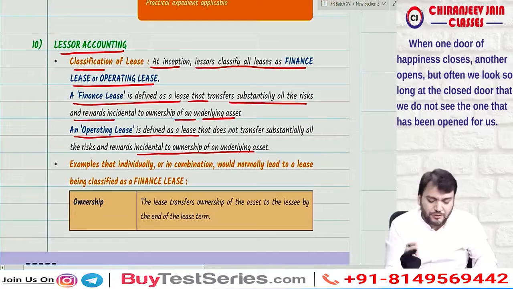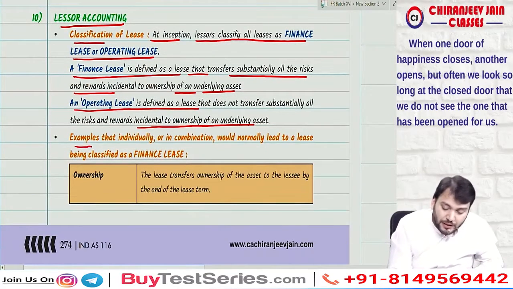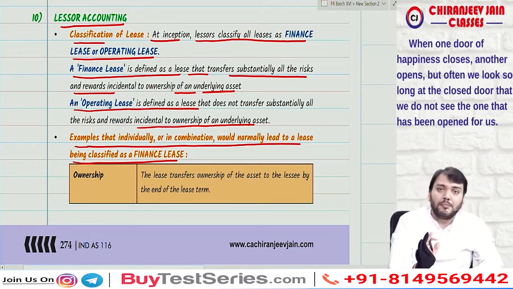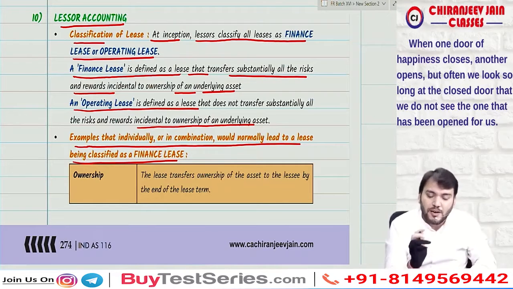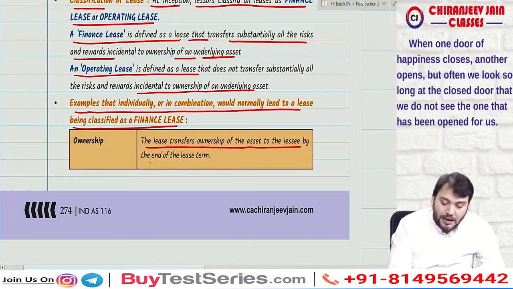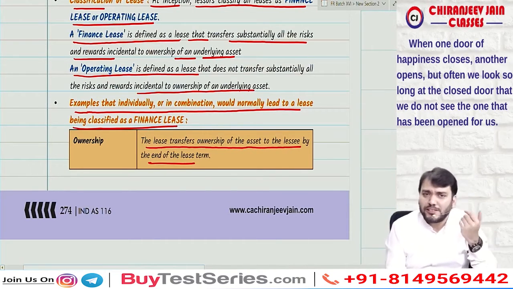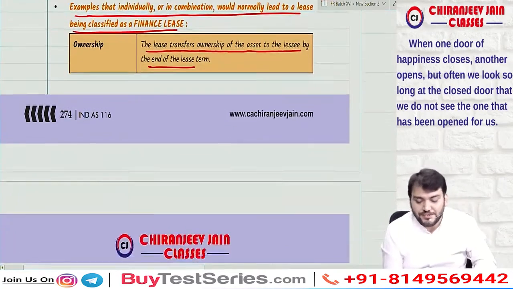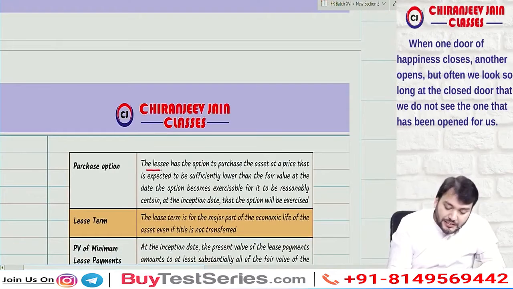Yes, sir. I hope you have understood. Now, examples that would normally lead to a lease being classified as finance lease. They have given 5 examples. First example, the lease transfers ownership of the asset at the end of the lease term. Whenever ownership is transferred at the end of the lease term, this is normally classified as finance lease. Second, the lessee has an option to purchase the leased asset.